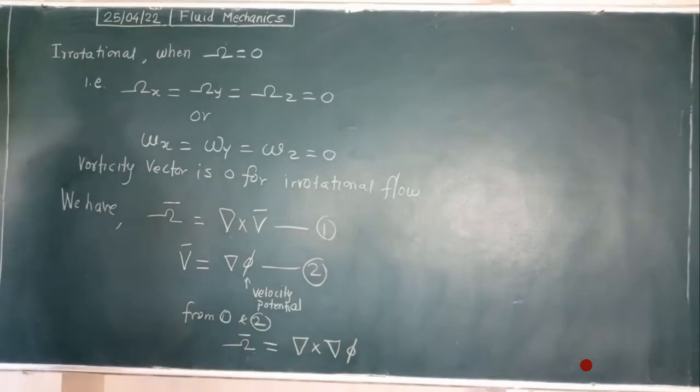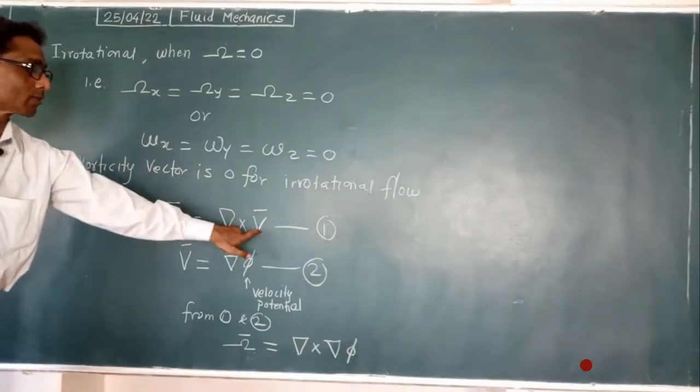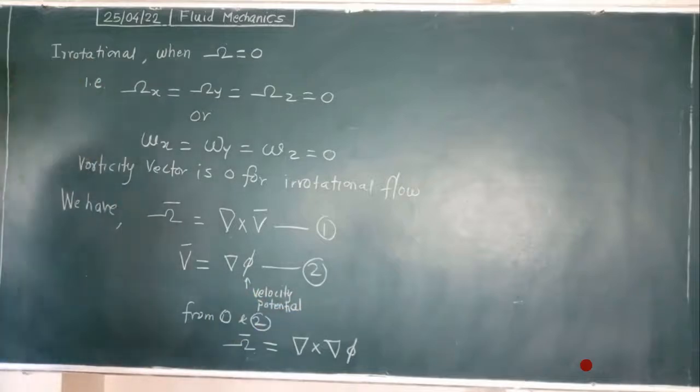We put v bar equal to del phi in this equation in place of v bar, so del cross del phi comes.